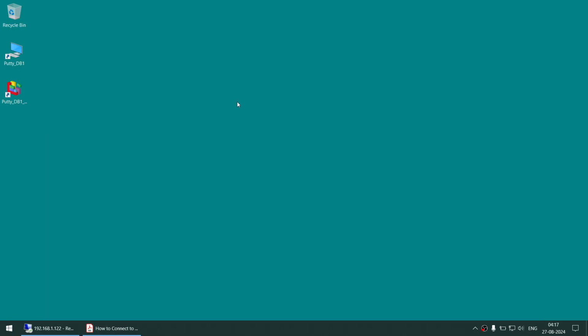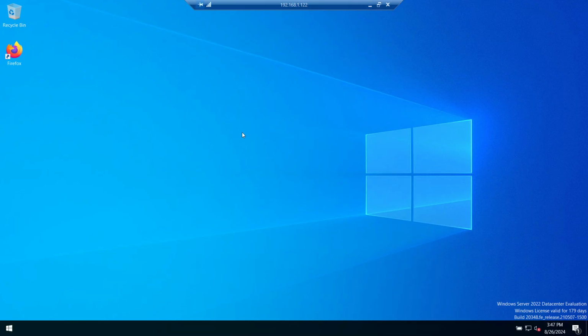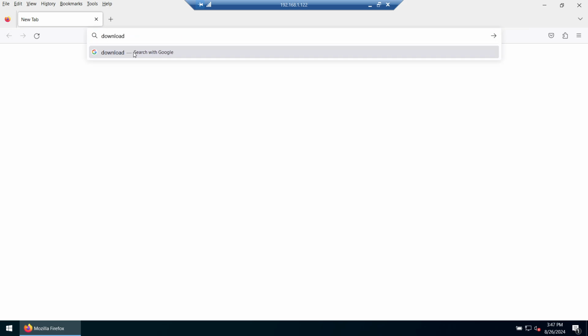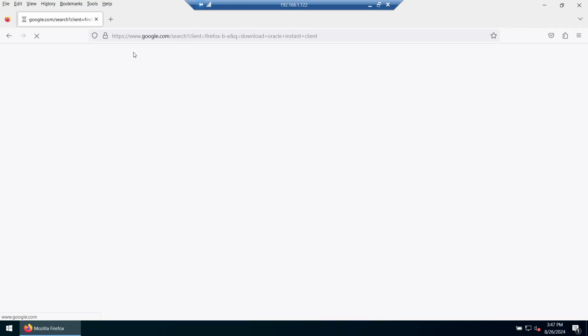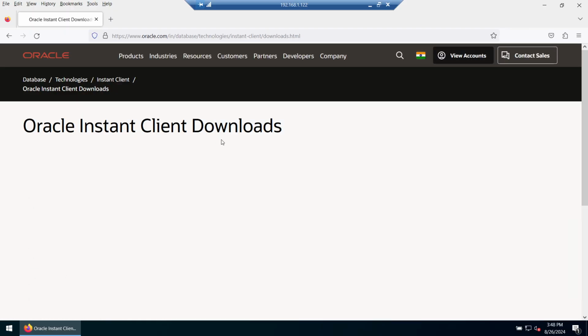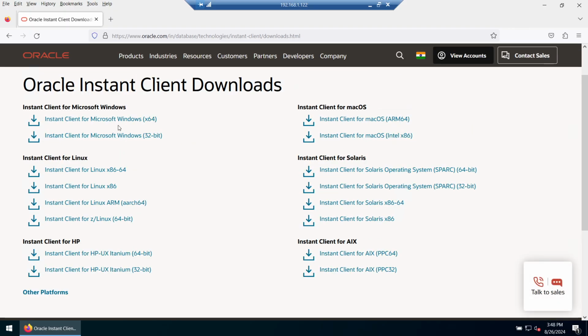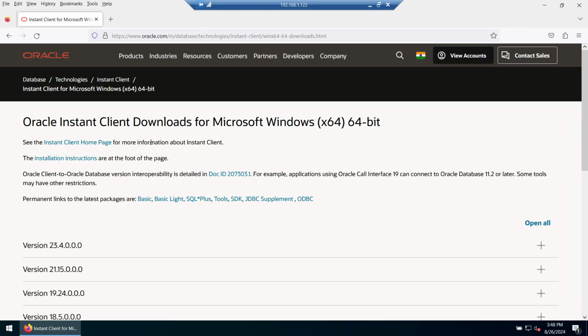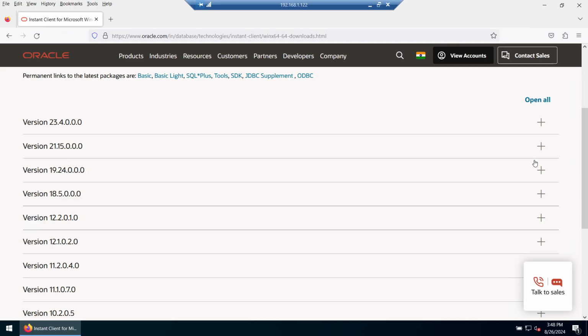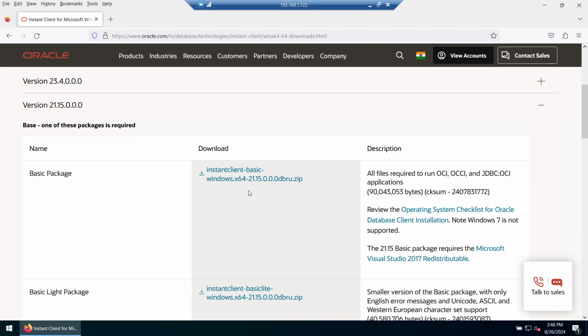Let's minimize this. Let's go to the server and launch the browser of your choice and search for download Oracle client. We want Instant Client, and you can see here Oracle Instant Client. We are going to do this on Windows, on 64-bit. So let's download this. You can choose the latest one. I'll choose the one version older.